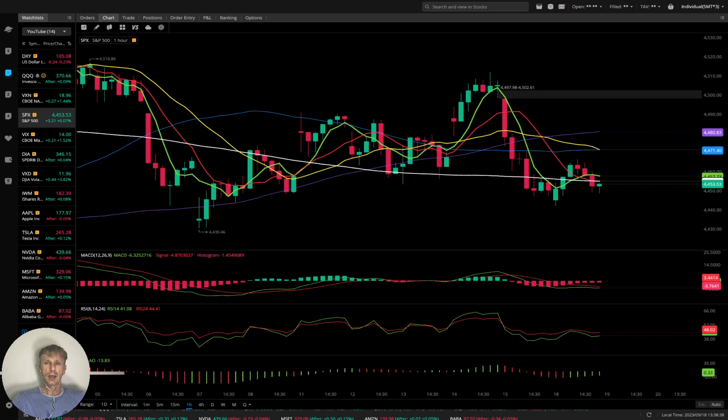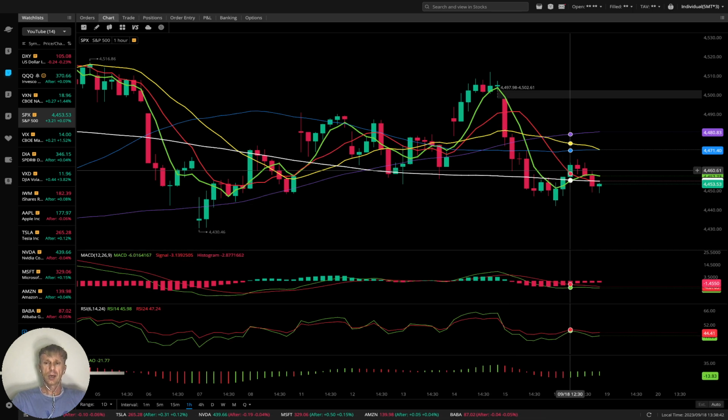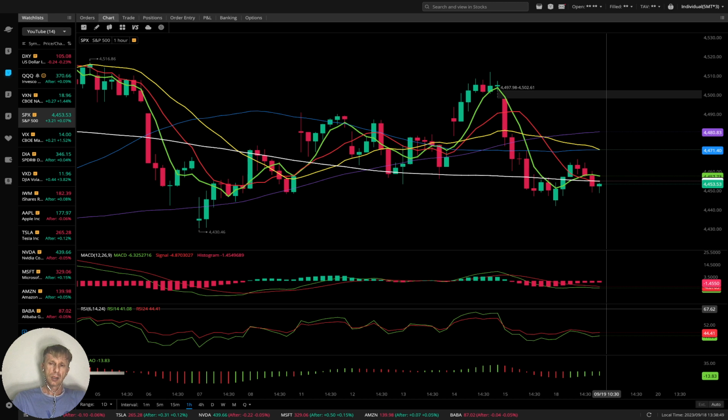1 hour time frame. Similar to Qs, it did bounce today for 3 hours and did bearish reversal for 3 hours, and it closed below all moving averages. It's in bearish territory, bearish position.